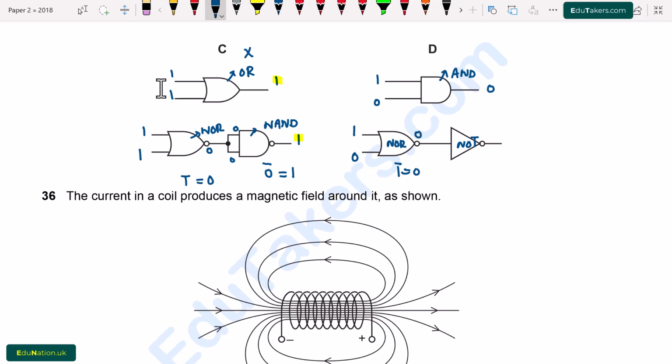When I apply NOT gate, it changes into 1. So here we can see that there is 0 and 1. Both of these outputs are changed. So option D is correct.